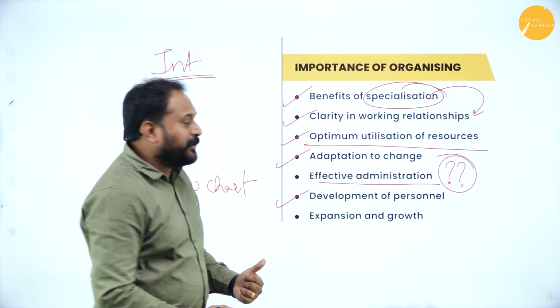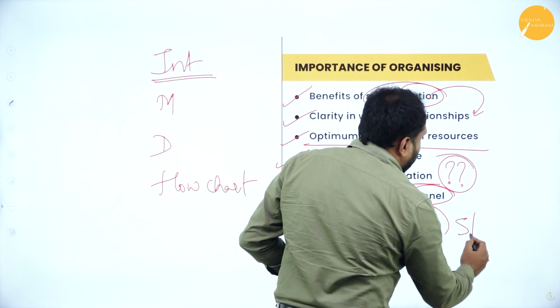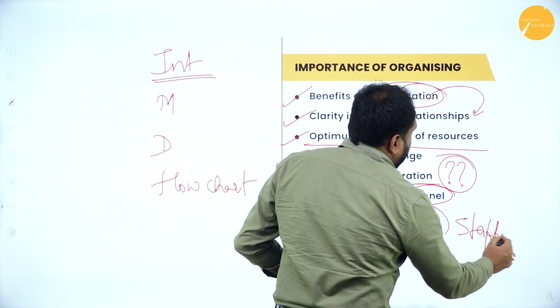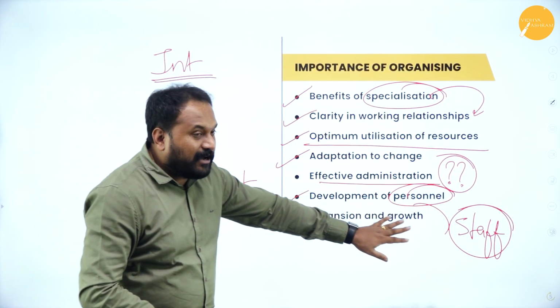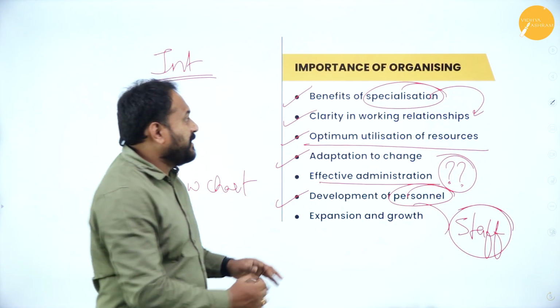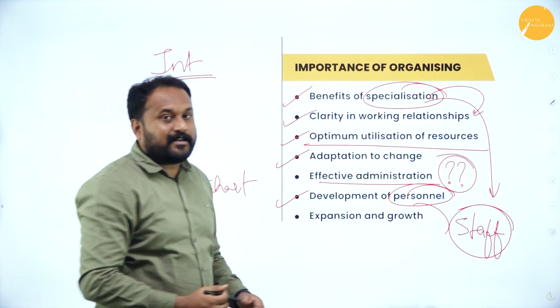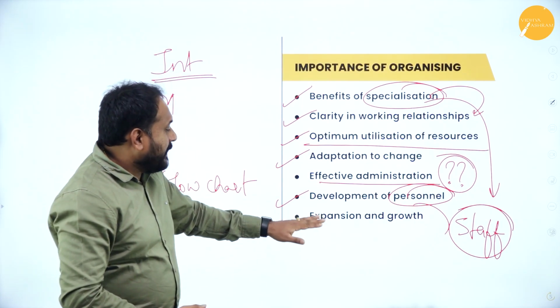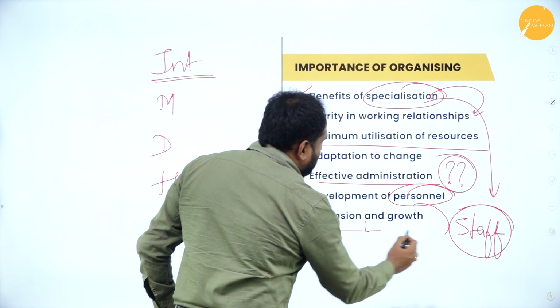Development of personnel. See the word personnel. Personnel means staff, the people who are there, right? So development of individuals, that is, staff, will be more. Reason, again, specialization is there. The staff will actually attain that specialized zone. Expansion and growth. Now expansion and growth is divided actually.